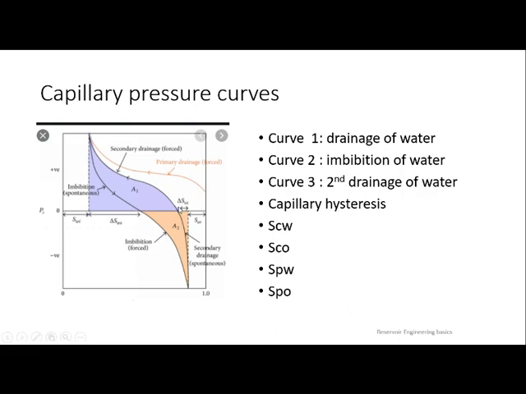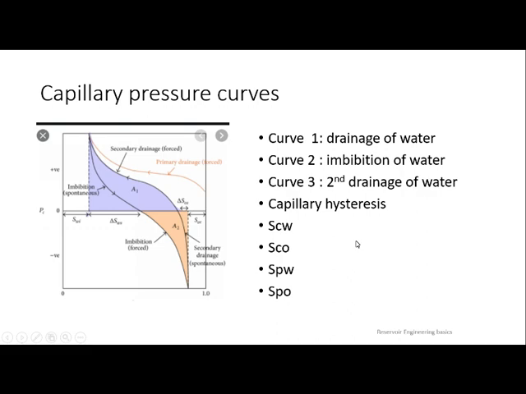In reality, in field cases, we are not going to inject back, but in the laboratory we inject oil to displace water. So you are pressurizing water by injecting oil. In that way, PC will become positive and water pressure will reduce. PW will become positive, so automatically it will go up. Finally, once you reach there, it is the repetition of your curve 1. Curve 3 and curve 1 are repeated once again, but they are not going in the same path. That is the reason we name that as capillary hysteresis.